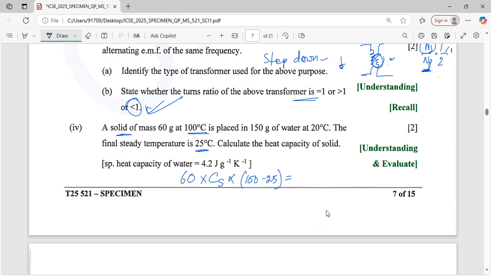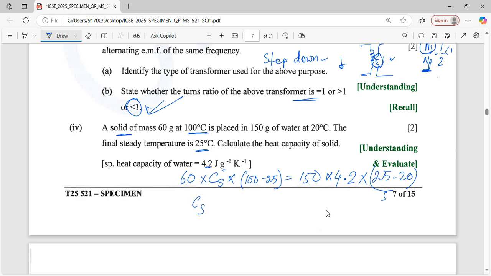And here is the water also, 150 gram. I choose not kg because the capacity is given in gram. Very easy. 150, and the given specific heat is 4.2 joules per gram, and the temperature goes from 20 to 25, the temperature increases, so we get 25 minus 20, which is 5.